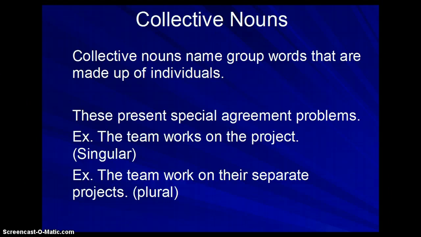Nouns can also be collective. They name an entire group that's made up of individuals or singles. So, like, you have 10 members on a team. The team is a collective noun. If you see birds flying in a flock, the word flock would be a collective noun.